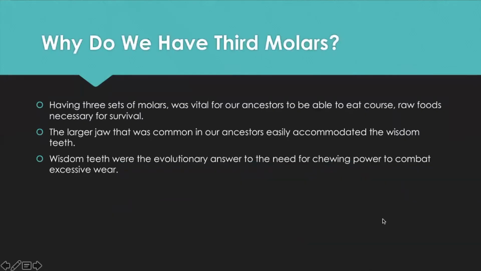The first thing I want to talk about is why we have third molars. When looking up why, they say having a third set of molars was vital for our ancestors to allow them to eat coarse raw foods necessary for survival. The larger jaw that was common in our ancestors could easily accommodate the wisdom teeth. Wisdom teeth were basically the evolutionary answer to the need for chewing power to combat excessive wear with this food they were eating.